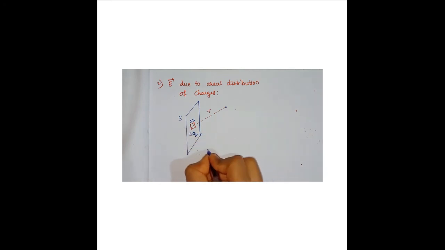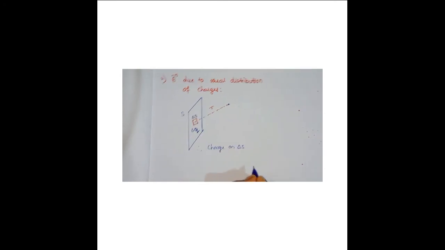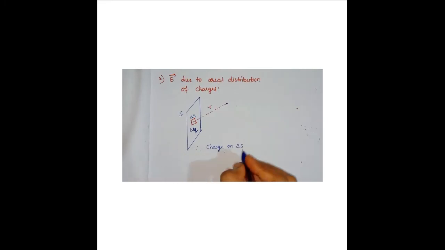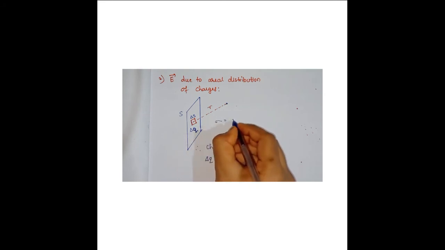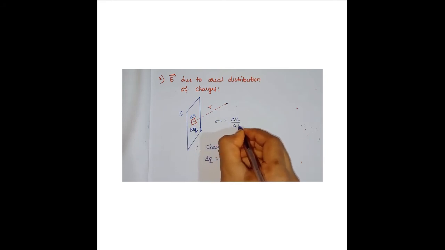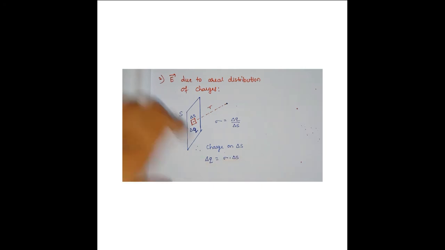Therefore, the charge on this small element delta S, the area element. Can you find delta Q? Sigma here is delta Q by delta S. Therefore delta Q is equal to sigma into delta S, right?